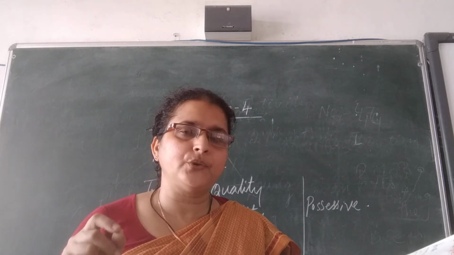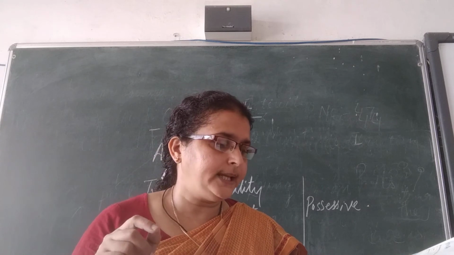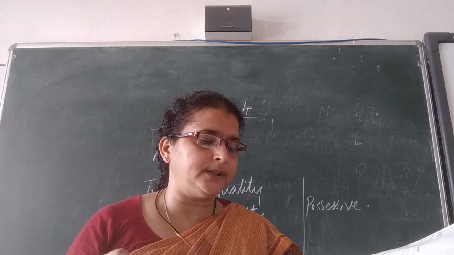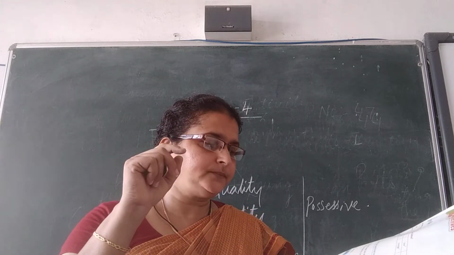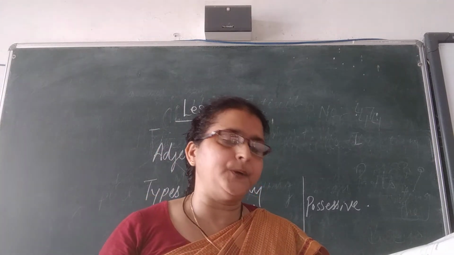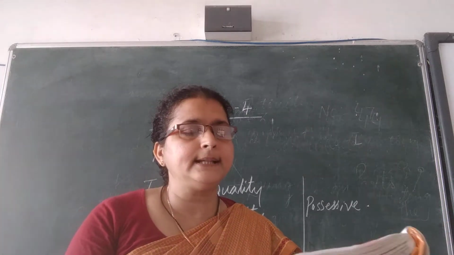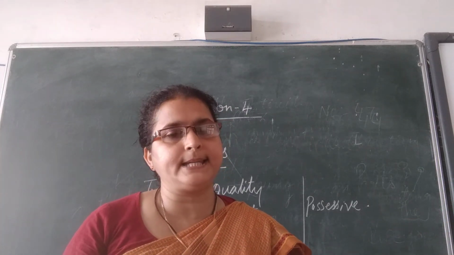Under quantity come some, little, enough. Under number come few, many, and ordinal and cardinal numbers. These are the three types of adjective.